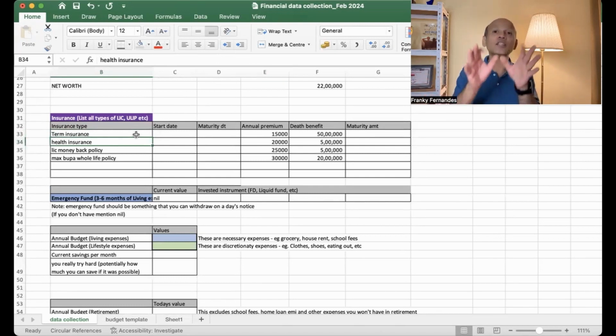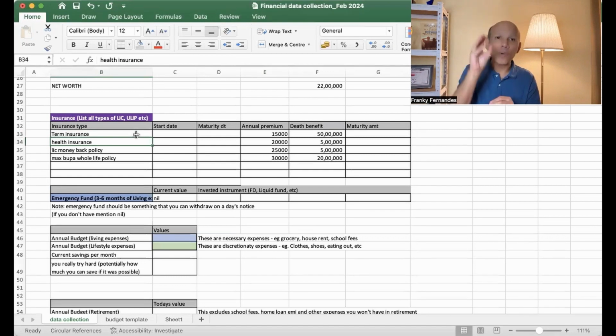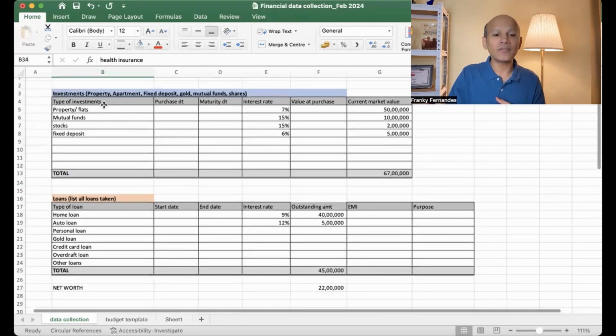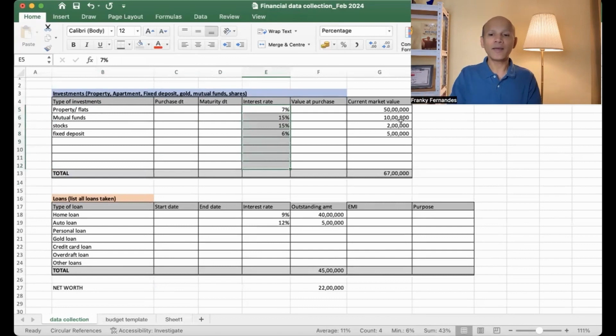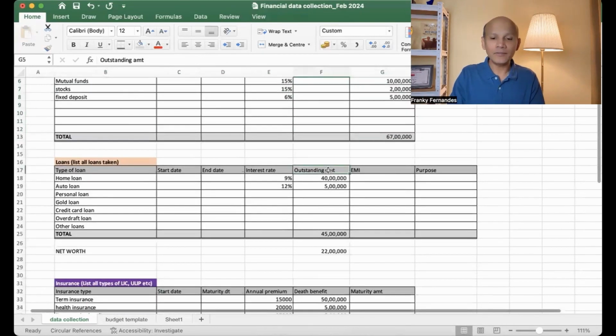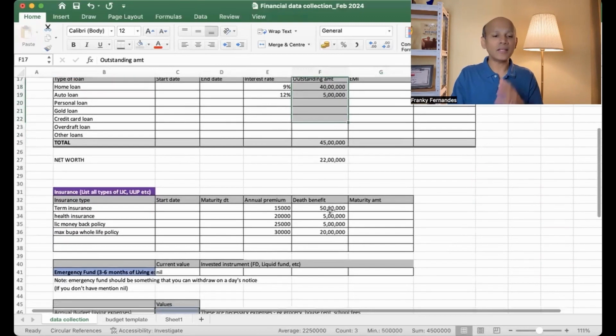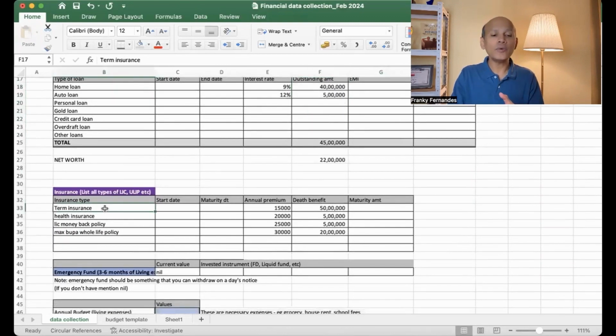They are like the loans, they slow down your wealth building journey. What builds wealth is this. This is where your interest rates should be high, and this is where the value should keep growing. This should come down, and in terms of insurance, you only need term and health insurance. The rest should not be in your portfolio.